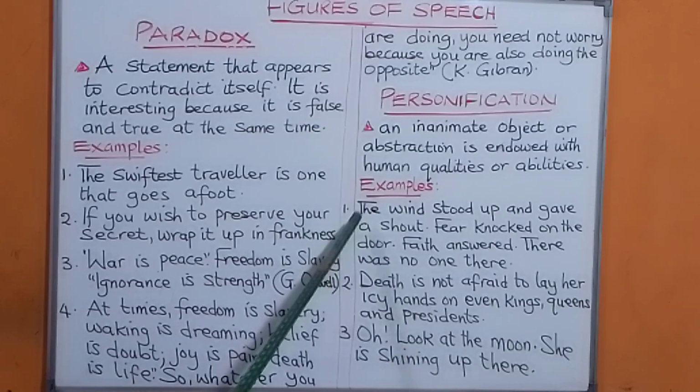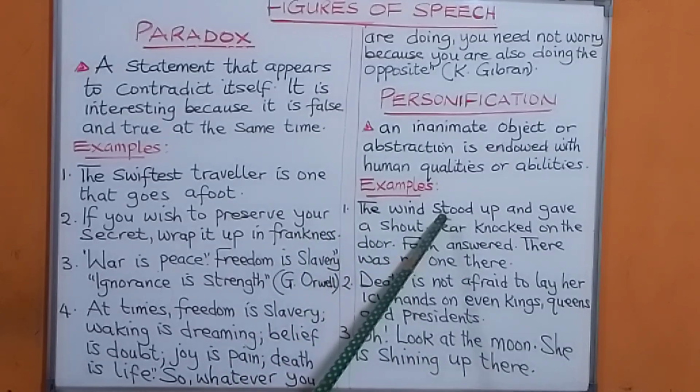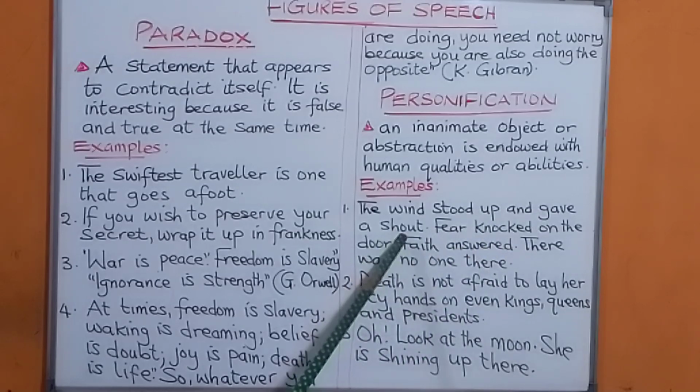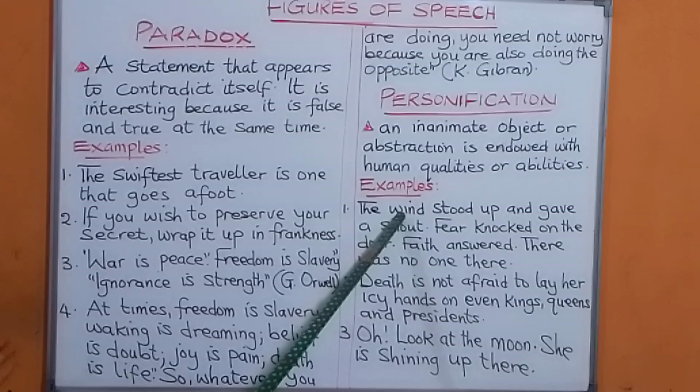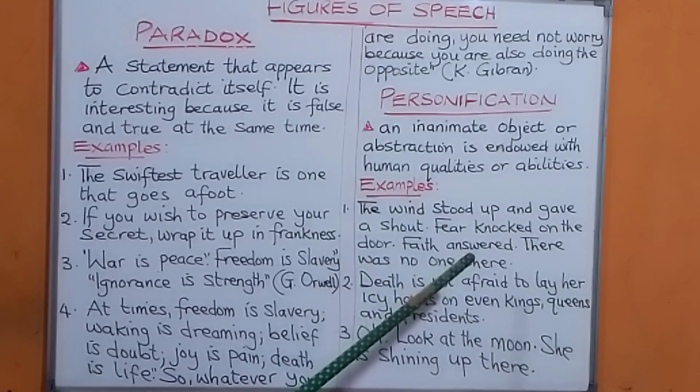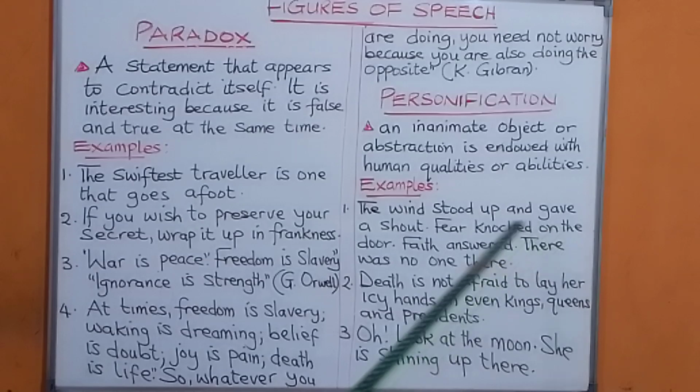For example, when you say, the wind stood up and gave a shout. Fear knocked on the door. Faith answered. There was no one there.